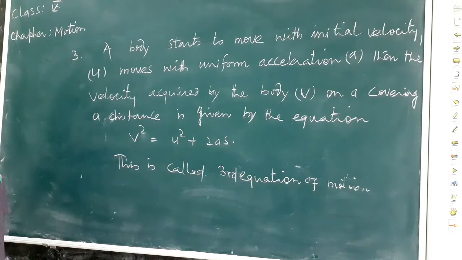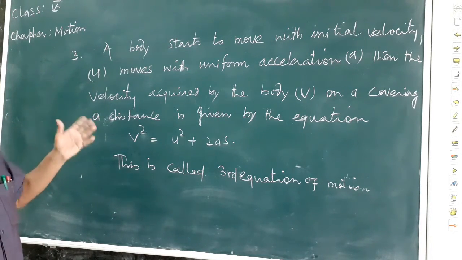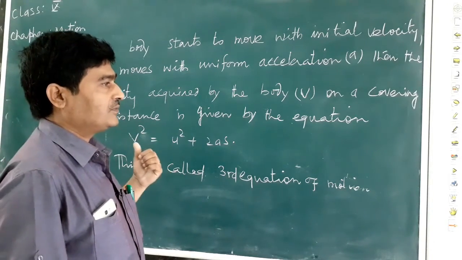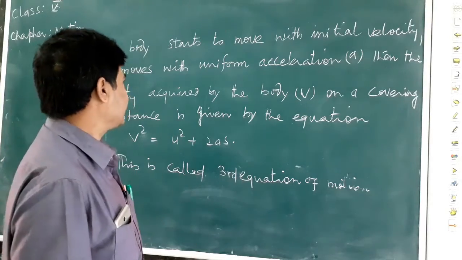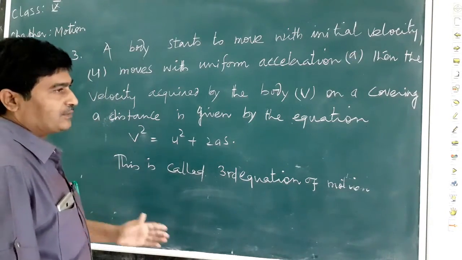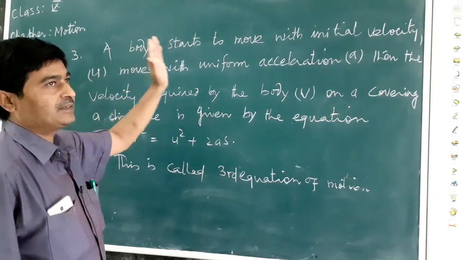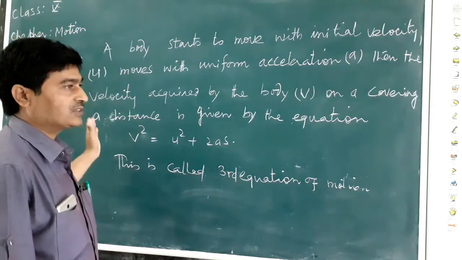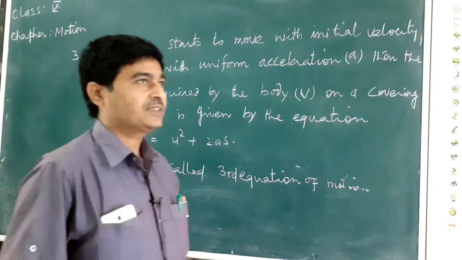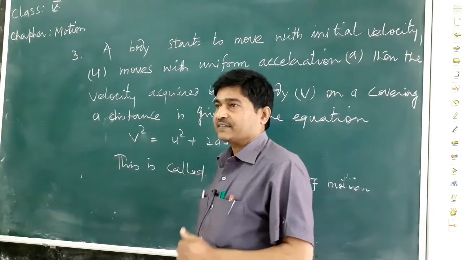Derivation. The first equation of motion, v equals u plus at, is the relation between final velocity and other quantities. The second equation of motion gives the distance covered by the body in a time t. First equation of motion: velocity attained by a body in time t. Second equation of motion: distance covered by a body in time t. And third equation of motion: velocity attained by a body on covering a distance s.